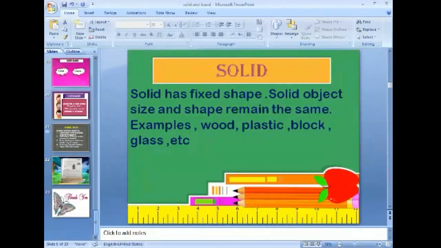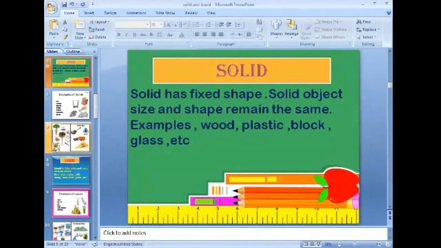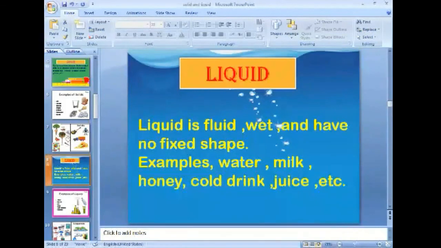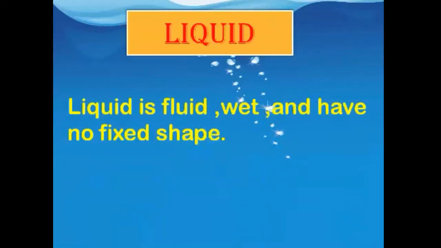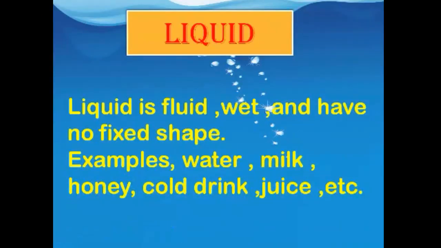Next answer, which is about the liquid. Liquid answer is here. So you can take the screenshot of liquid. This one is your question number 2. Define liquid with examples. So first you take the screenshot of this slide. This is your question number 2 answer. Liquid is fluid, wet, and has no fixed shape. Examples: water, milk, honey, cold drink, juice. I hope you have taken the screenshot of this answer number 2.